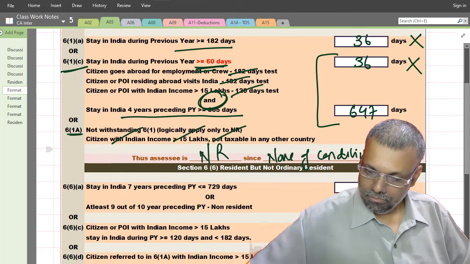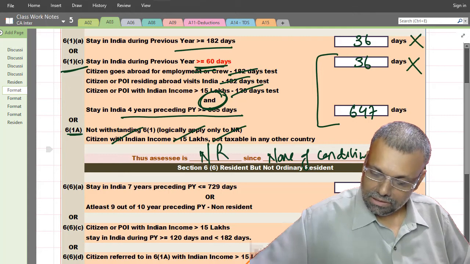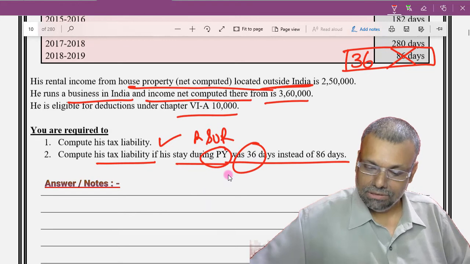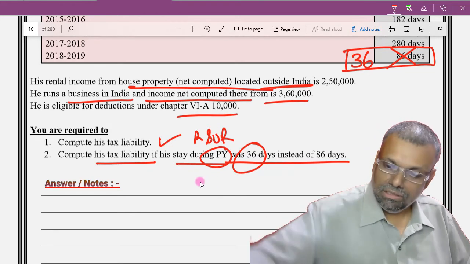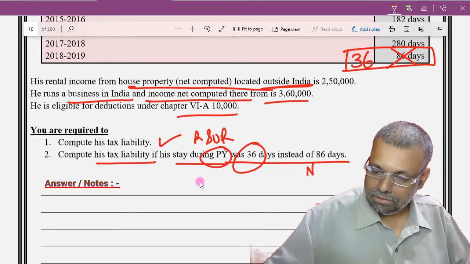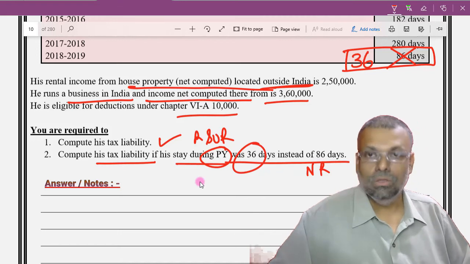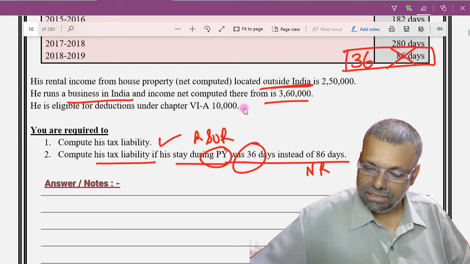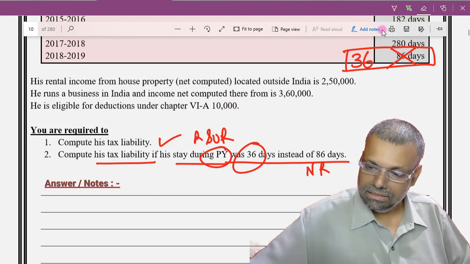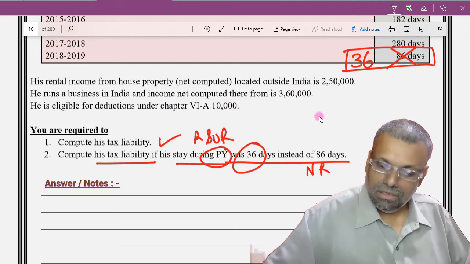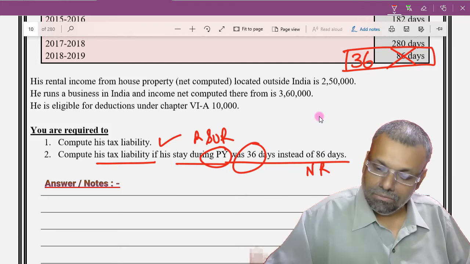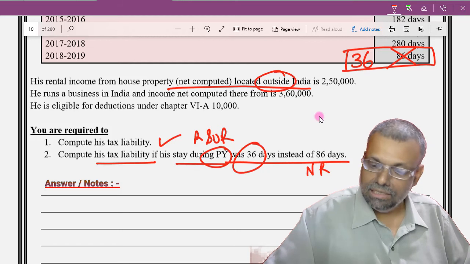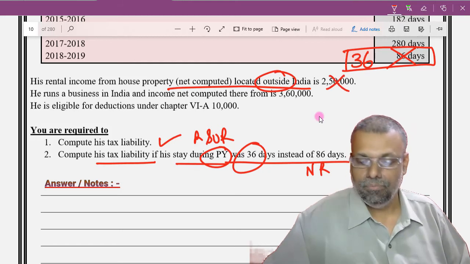Now, moment you say that he is a non-resident, his tax liability figures can change. Okay, so now here he has become a non-resident. Now the moment he has become non-resident, his foreign incomes will not become taxable in India. So his income from property located outside India will not become taxable now.